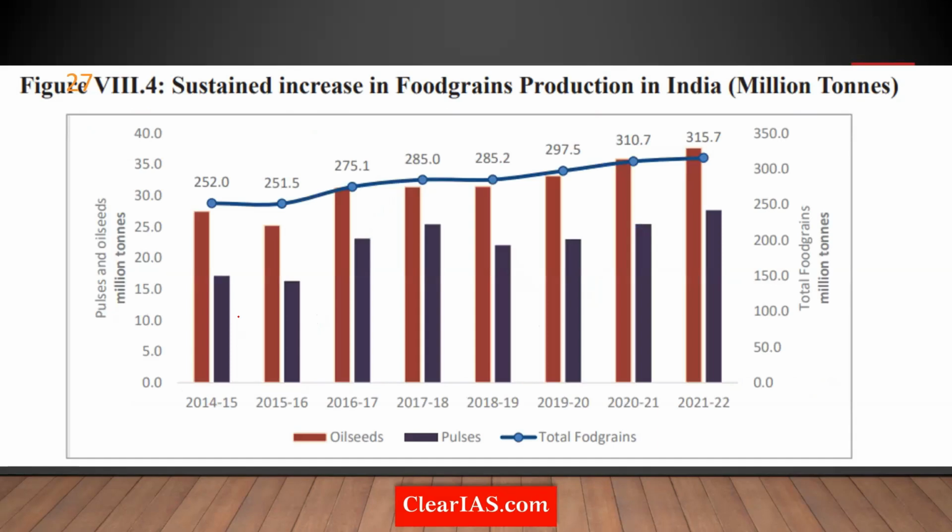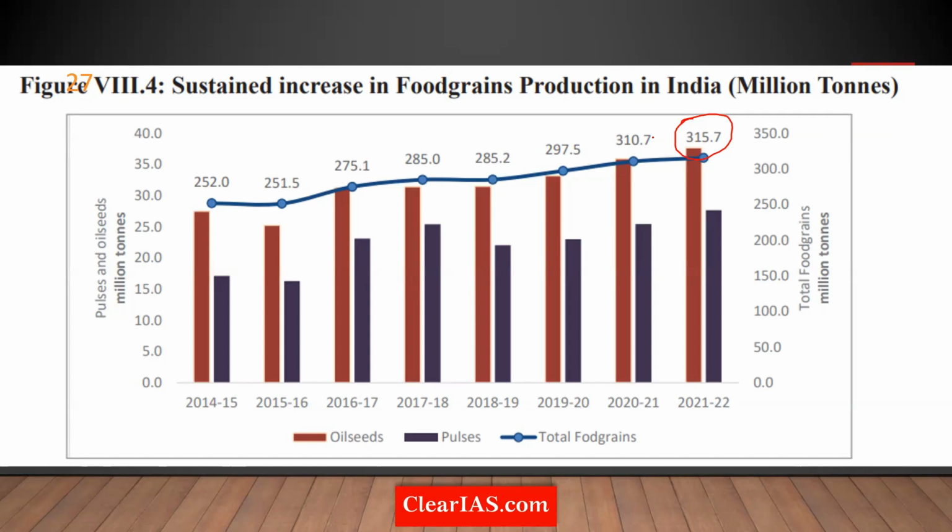Another important thing that you should keep in your mind is regarding food production, like how much grain we are actually producing. So just keep this figure at the back of your mind. The overall food grain production in India is something like 315.7 million tons, more than 310 million tons. And this is a record figure. This is only the grains we are speaking about, that is rice, wheat, and the coarse cereals. We are not speaking about oil seeds, pulses, or horticulture, fruits and vegetables.